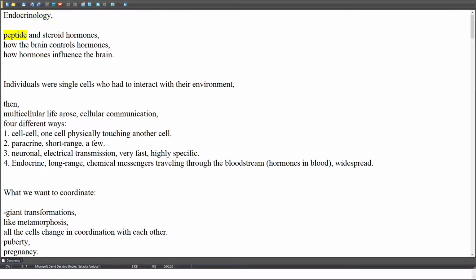Endocrinology. Peptide and steroid hormones. How the brain controls hormones. How hormones influence the brain.